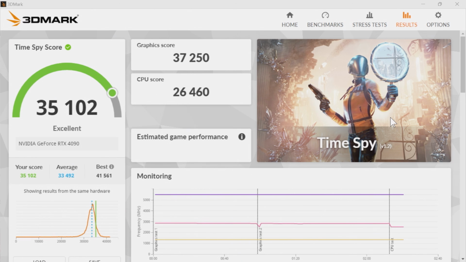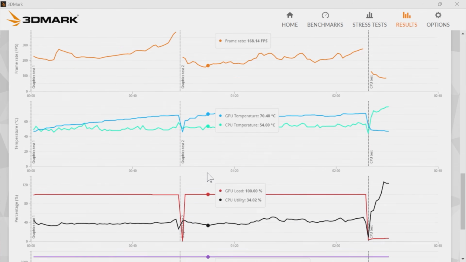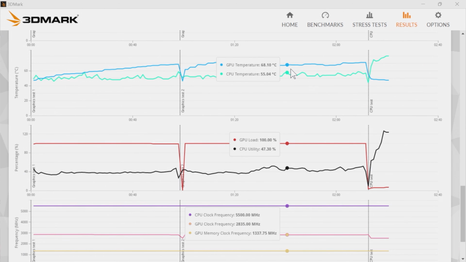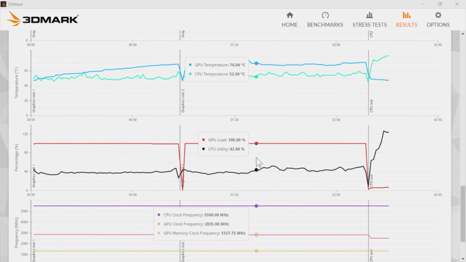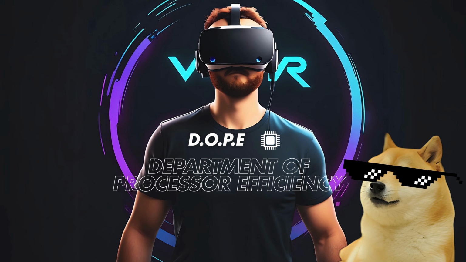So, onto the final CPU test, and the outcome is finally an excellent score, which is 35,102, and finally, we've achieved an excellent CPU score of over 26,000. And you can see here that the FPS has increased on the CPU alone by just over 5, which doesn't sound like a lot, but in percentage terms it's enough. And you can see that the curve on the cores is completely flat. The flatter the curves, the more consistency and stability you have.